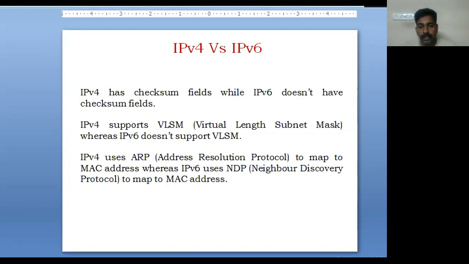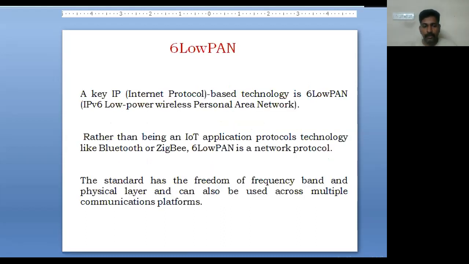And one more thing, IPv4 uses ARP, that is Address Resolution Protocol, to map the MAC addresses. We know that IPv6 uses NDP, that is Neighbor Discovery Protocol. So these are about Internet Protocol version 4 and Internet Protocol version 6. Next we'll go for